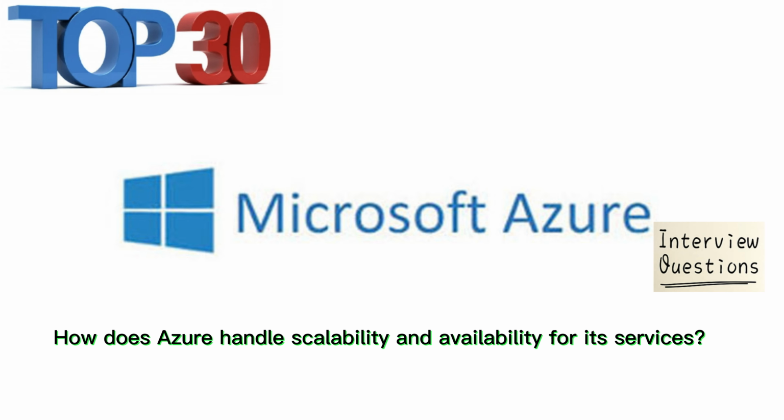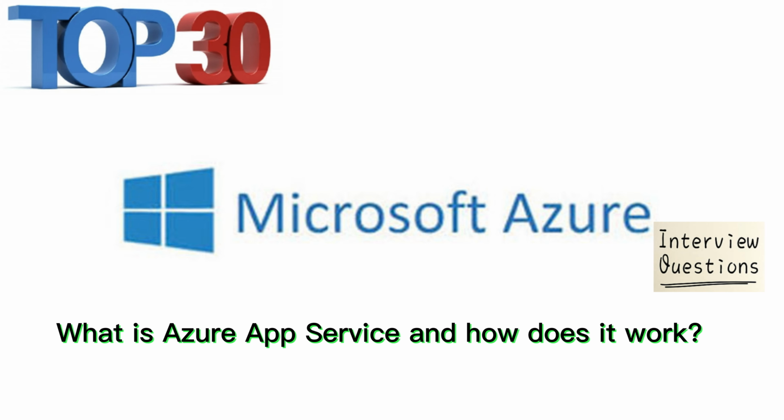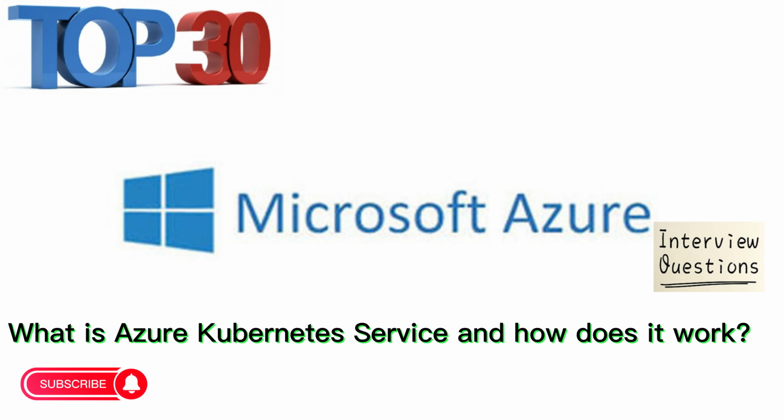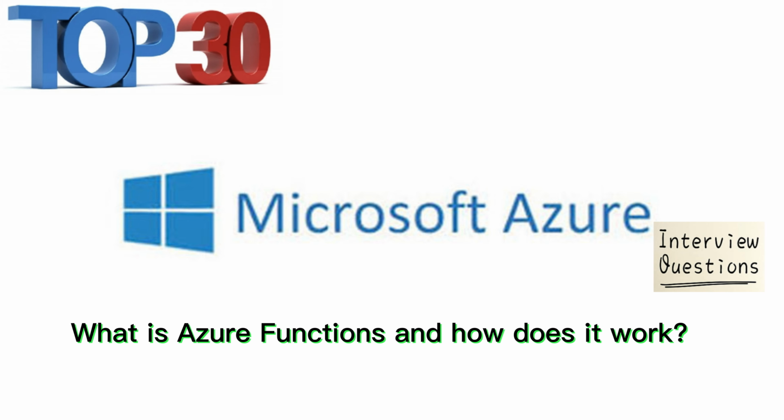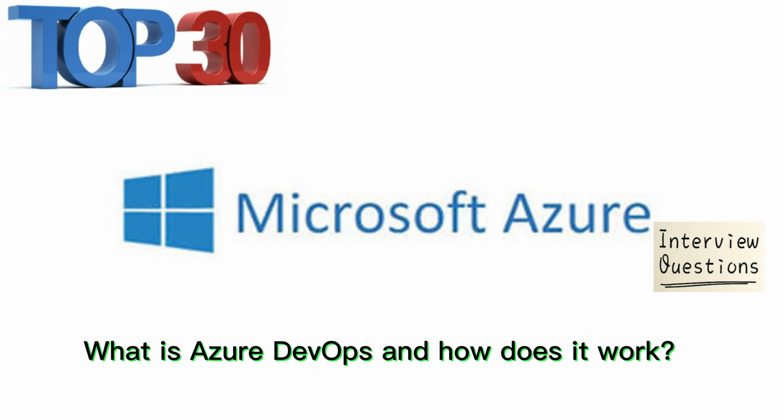10. How does Azure handle scalability and availability for its services? 11. What is Azure App Service and how does it work? 12. What is Azure Kubernetes Service and how does it work? 13. What is Azure Functions and how does it work? 14. What is Azure DevOps and how does it work?